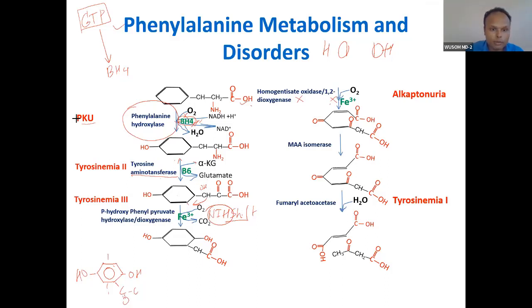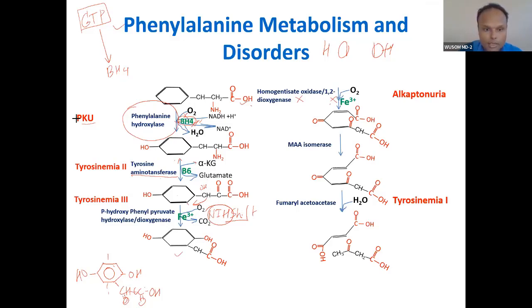So even if you don't remember, no problem. My job is to write the structure so that you will not be scared of it, and when you go through this structure, you will have more confidence and more satisfaction in studying biochemistry. So this homogentisate, homogentisic acid, will not undergo the boom reaction by homogentisate dioxygenase.